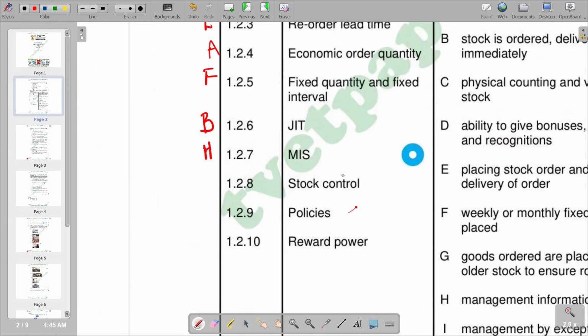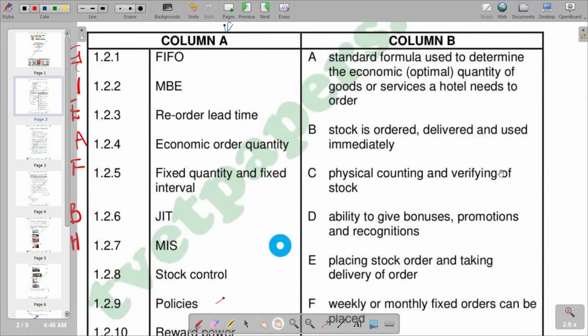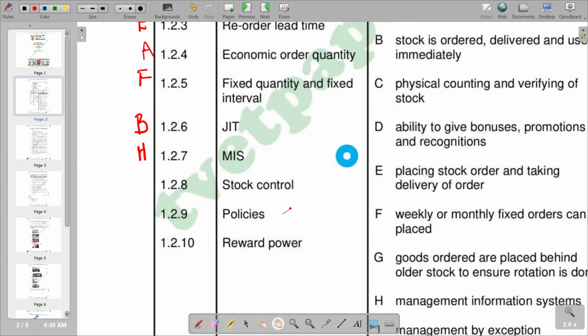Moving on to stock control. Stock control again, we check in terms of column B, which one is the correct. Obviously, stock control involves physical counting and the verifying of stock, which is C. We have C as the correct response.